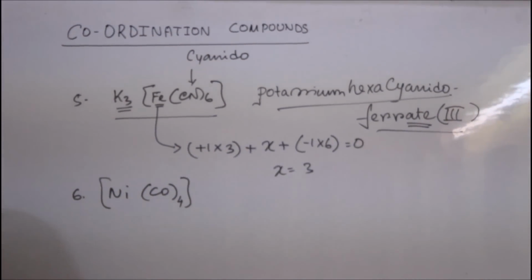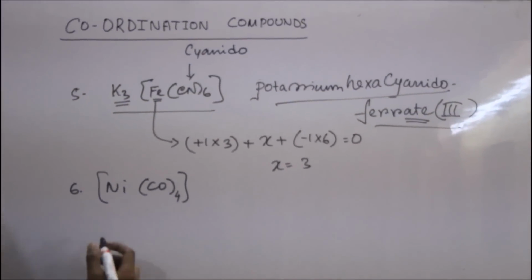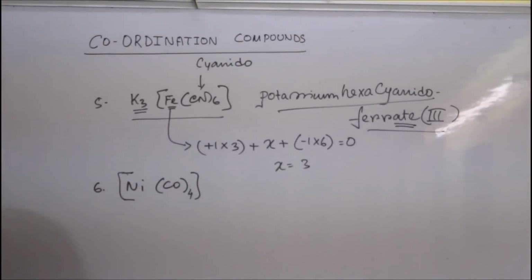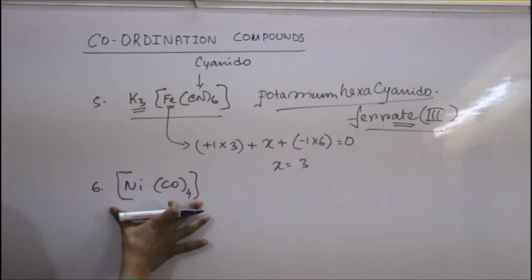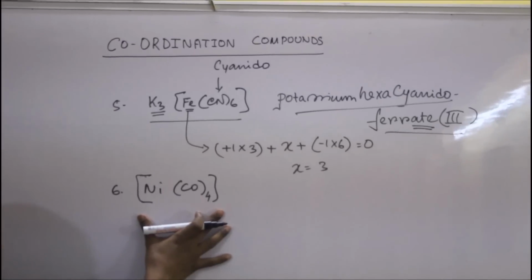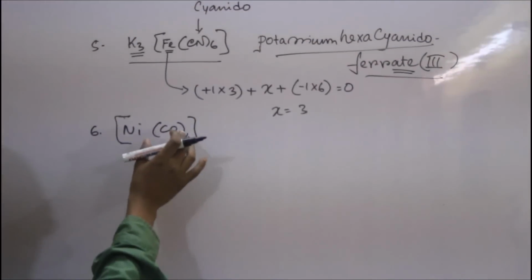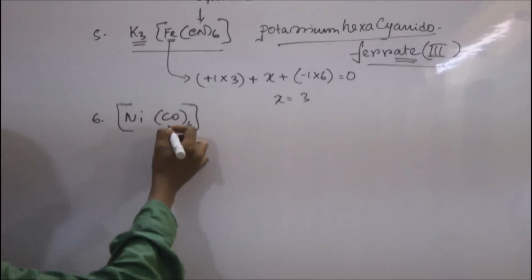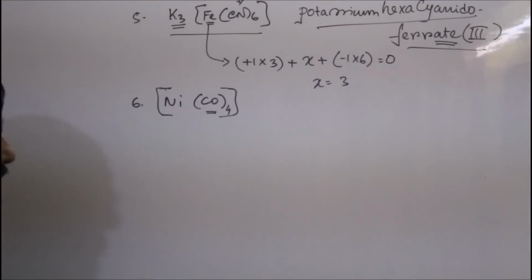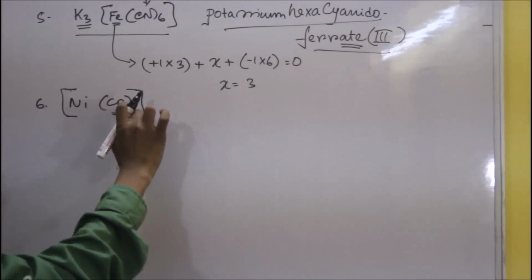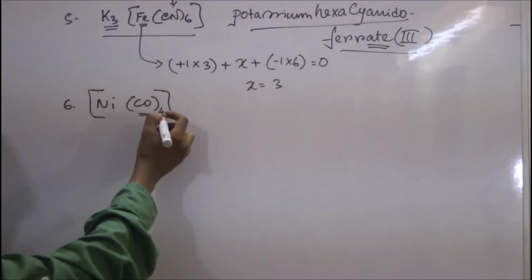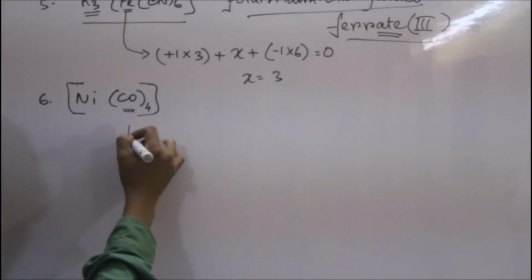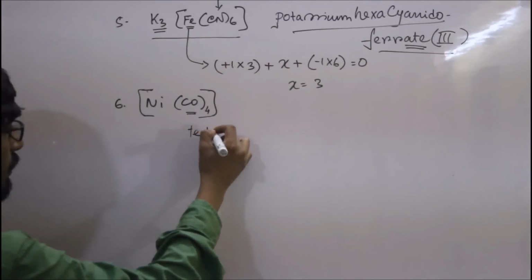Now our next question is naming of this type of complex. This complex is a neutral complex, and for this type of complex we have to write the name of the ligand first. Here 4 carbonyl ligands are present, so the name will be tetracarbonyl.